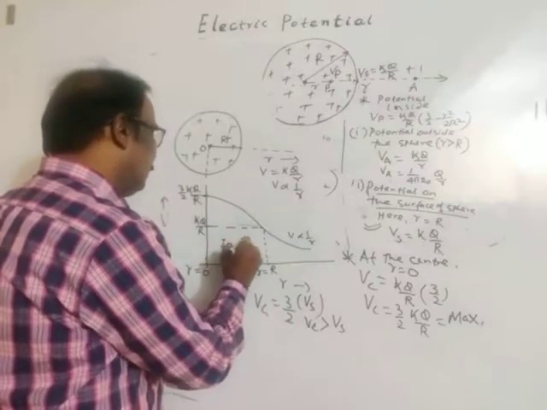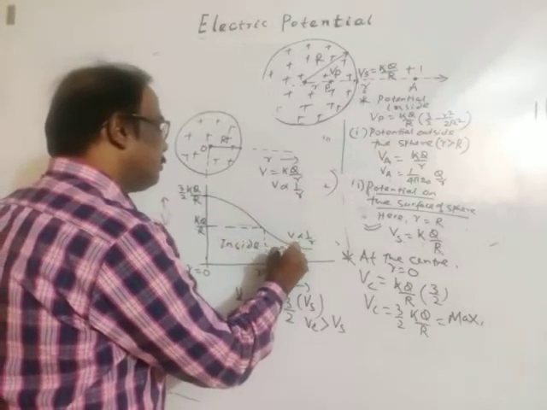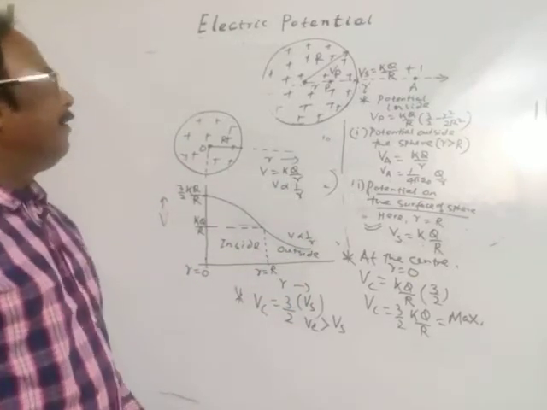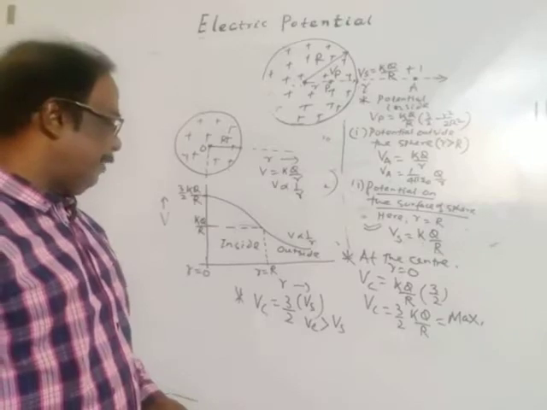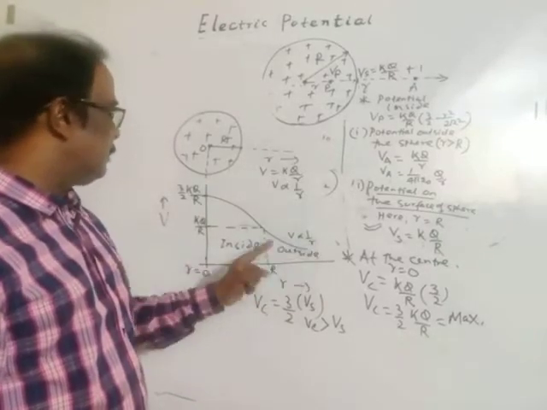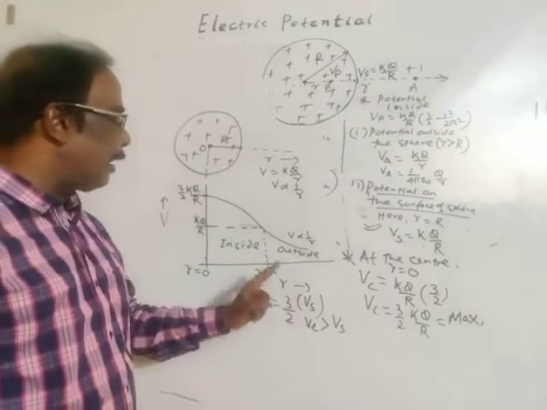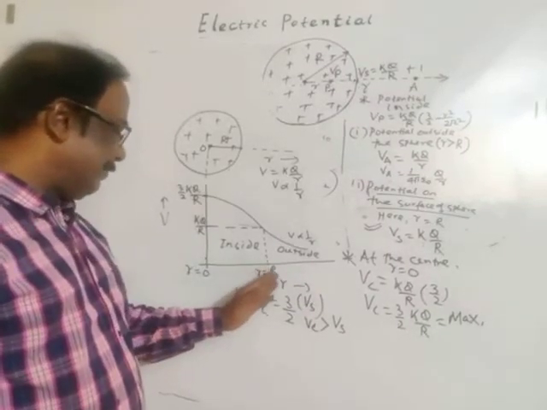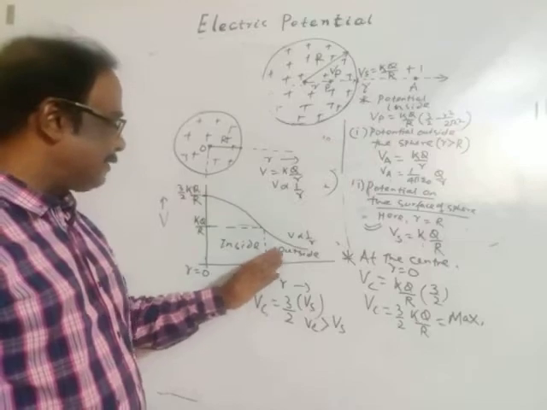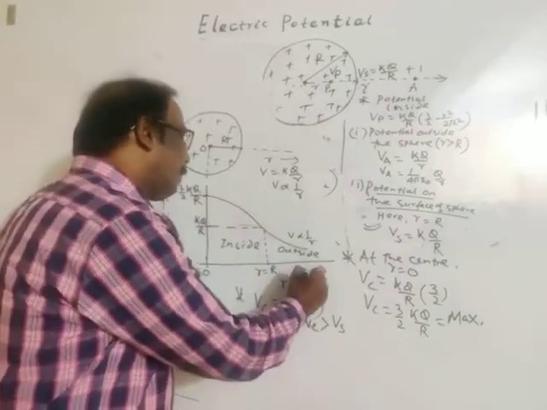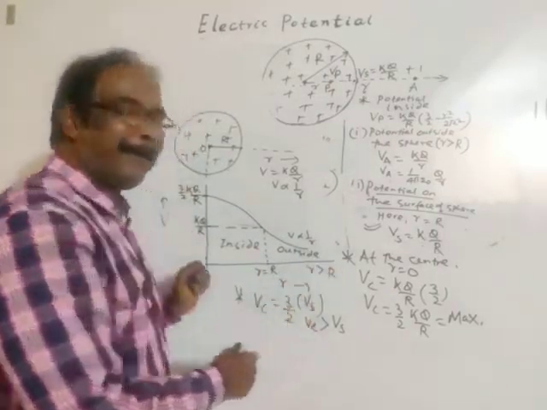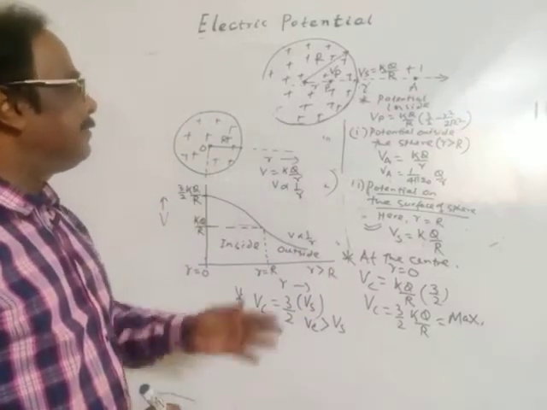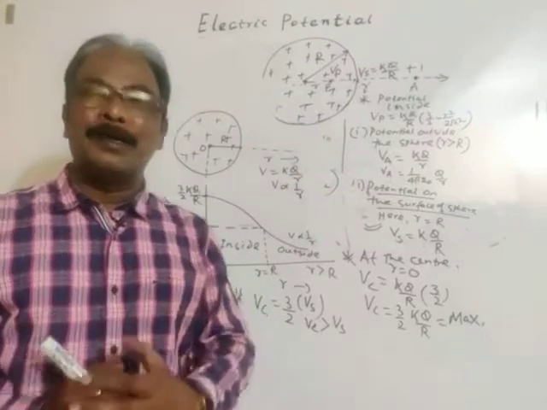This is the inside, and this is outside the sphere. Okay. This is the graphical representation of the variation of potential with distance r. r is 0 at center, r is equal to R on the surface, and thereafter r is greater than R. So this is a small discussion, but the concept is a very good concept.